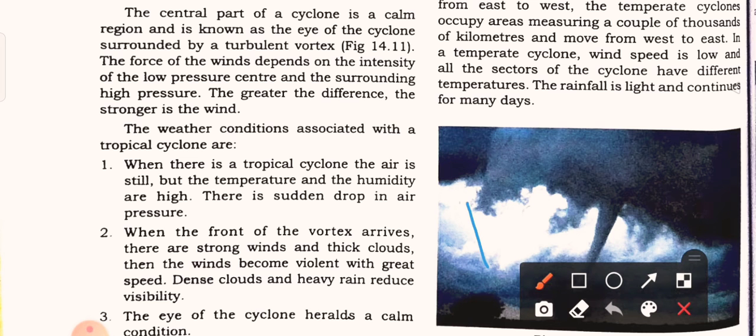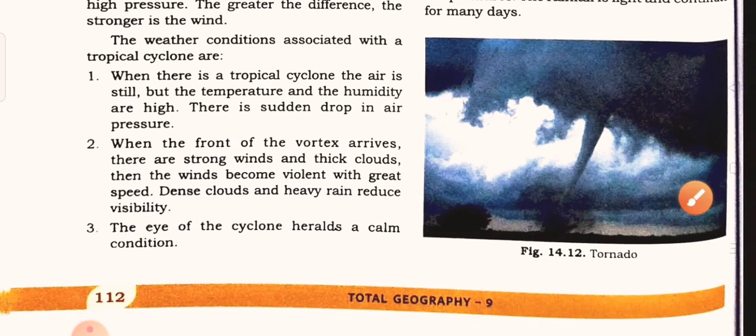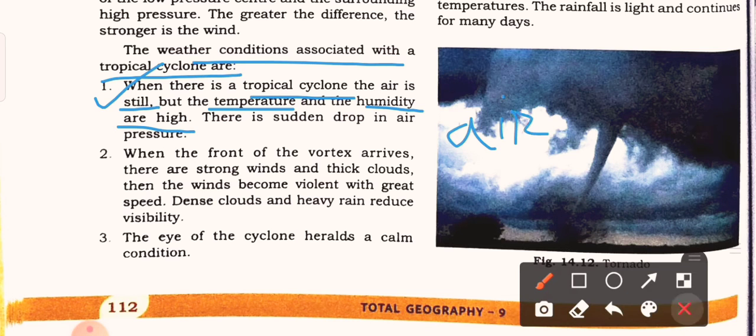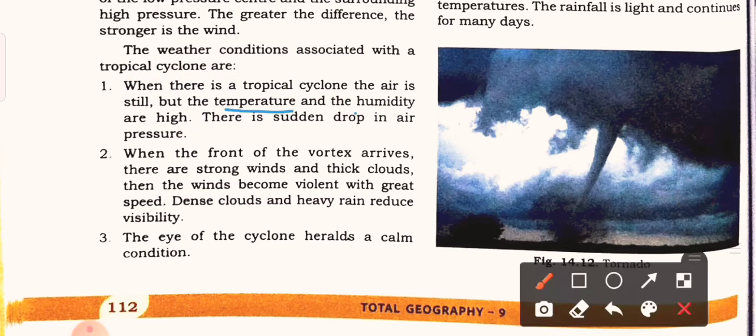Now we are going to discuss the weather conditions associated with the tropical cyclone. The first weather condition is that when there is a tropical cyclone, the air is still, but the temperature and the humidity are high. There is a sudden drop in the air pressure. As the temperature is high, there is a sudden drop in pressure, which causes the low air pressure region.